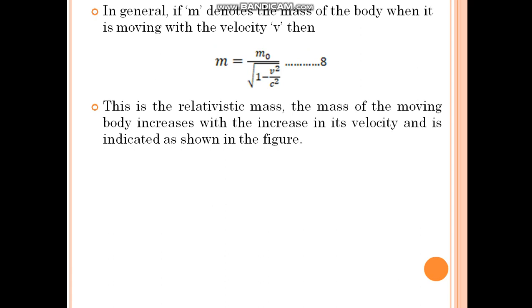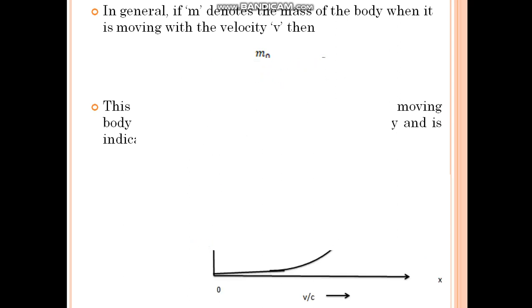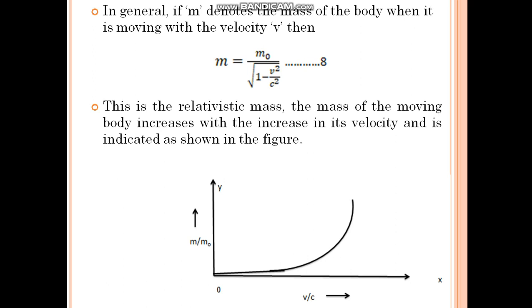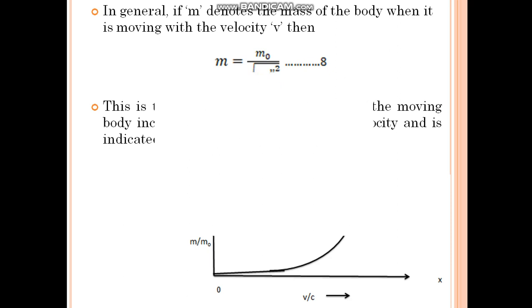In general, if m denotes the mass of the body when it is moving with the velocity v, then we can write m is equal to m0 divided by root of (1 minus v square by c square). This is the relativistic mass. The mass of the moving body increases with increase in its velocity, as indicated in the below figure. This figure indicates that as velocity increases, the mass of the body also increases.